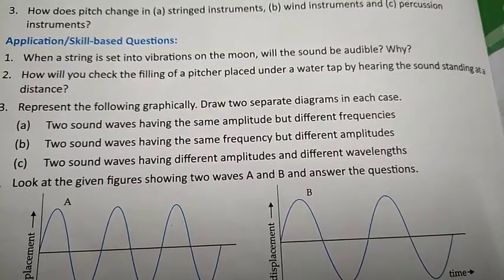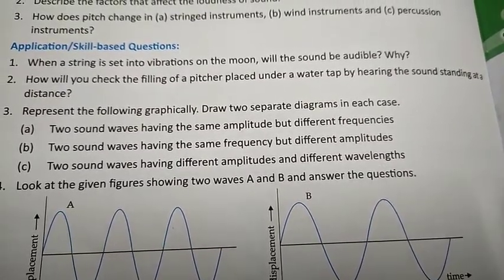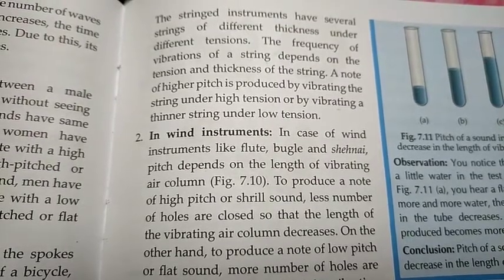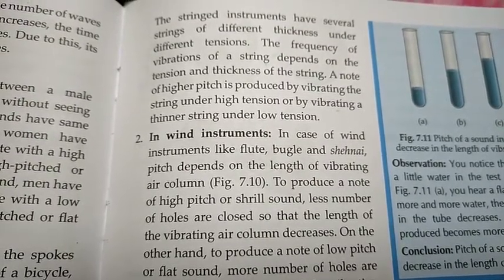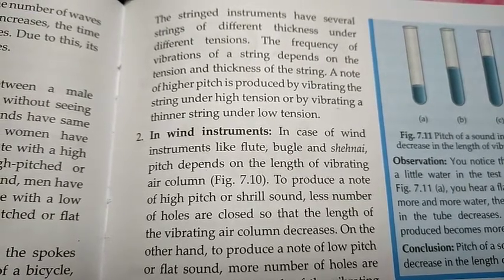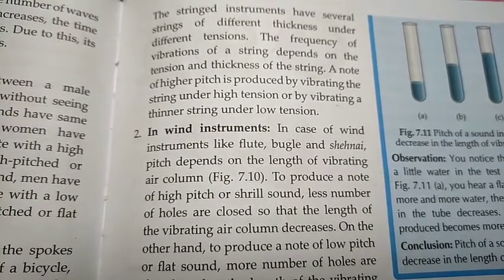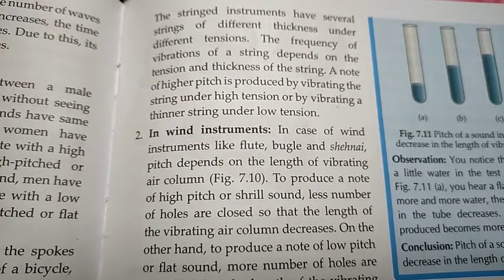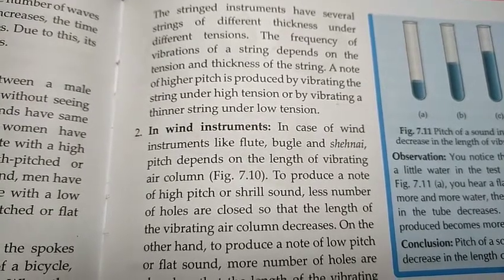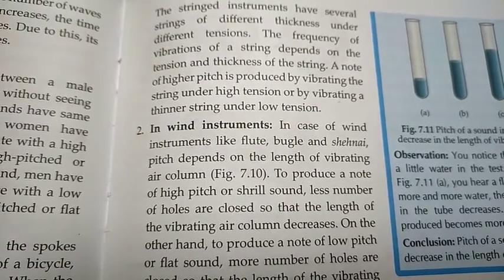How does pitch change in string instruments, wind instruments and percussion instruments? The stringed instruments have several strings of different thickness under different tensions. The frequency of vibrations of a string depends on the tension and thickness of the string. So, a note of higher pitch is produced by vibrating the string under high tension or by vibrating a thinner string under low tension. And in case of wind instruments, the pitch depends on the length of the vibrating air column.